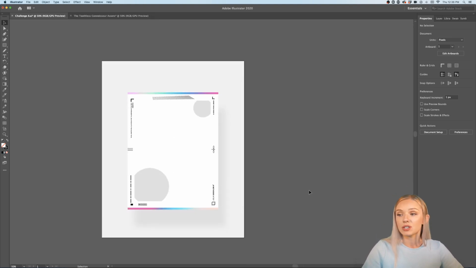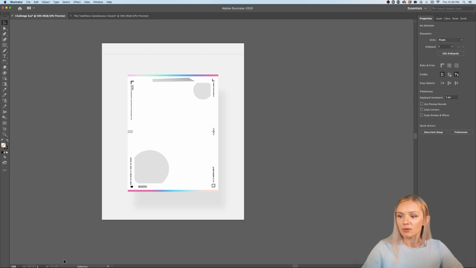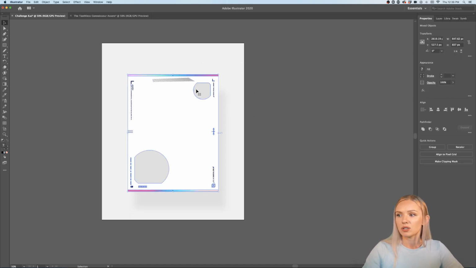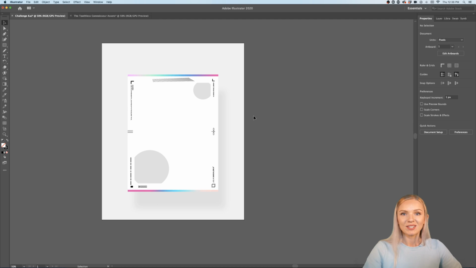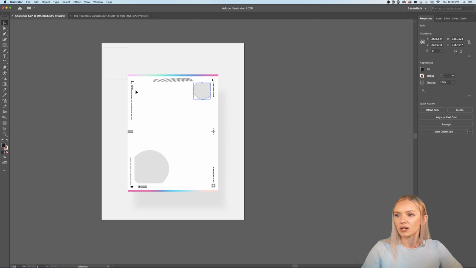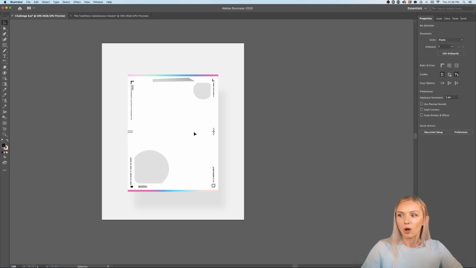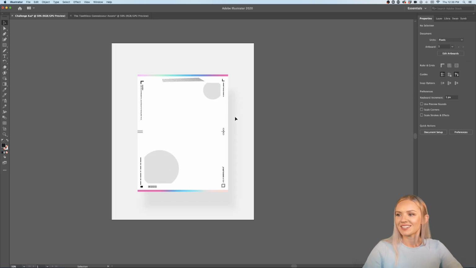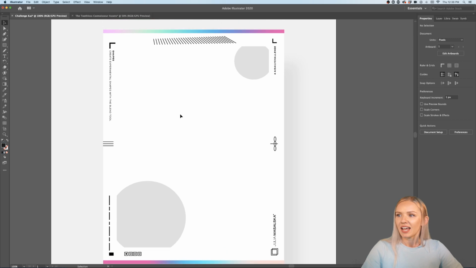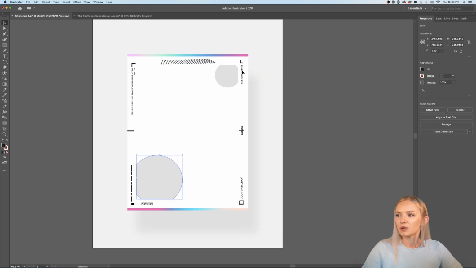All right, for now, I want to lock some of the objects. I just want to lock everything in the background that I'm not going to be modifying right now, so I don't mess up anything. So I'm going to select all of this, and I'm going to deselect these two objects because we will need those a little bit later. All right, and I'm going to press Command and 2, and this is how I have locked all the objects except for these two almost circles.